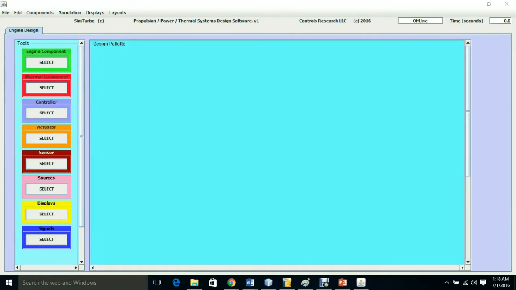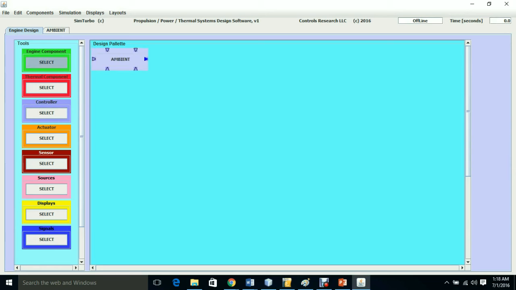Welcome to the introduction for the innovative new software SimTurbo, developed by Controls Research. SimTurbo provides aerospace design engineers with a Windows-based graphical user interface for architecting, simulating, and analyzing gas turbine engine systems. In this introduction, I shall design a single-spool gas turbine engine with control and demo the performance of the system.